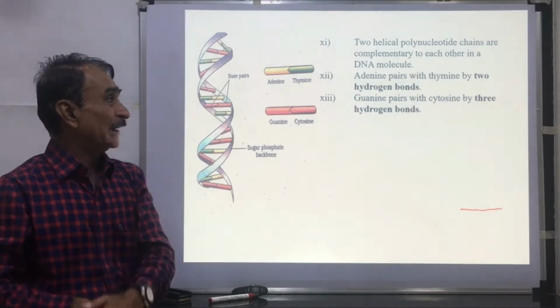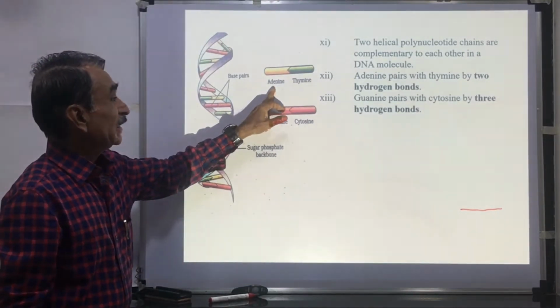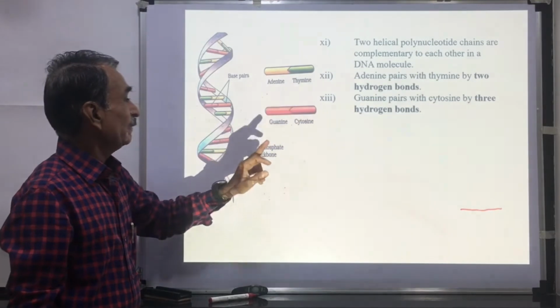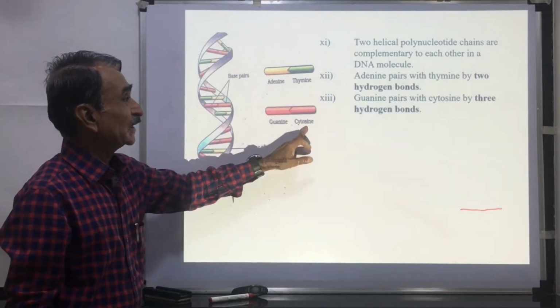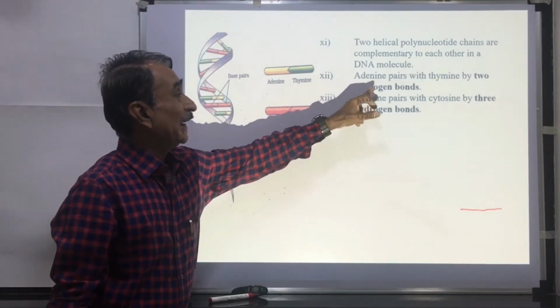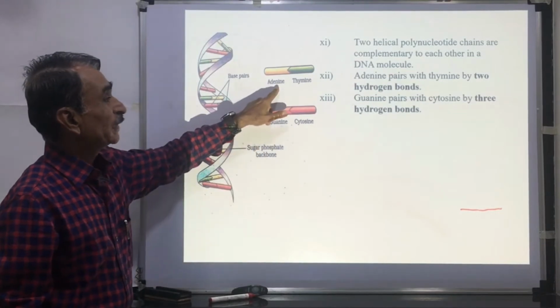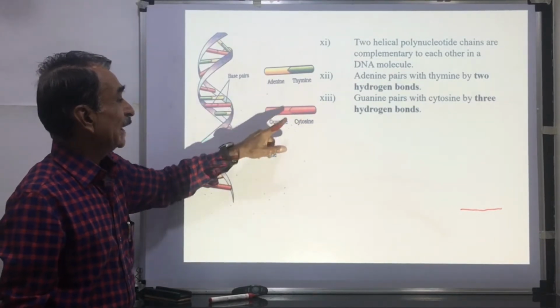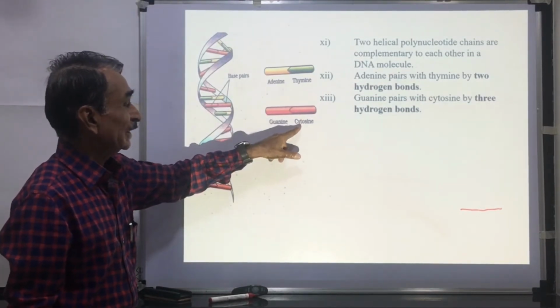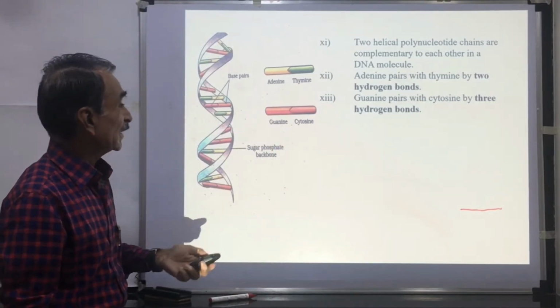Complementary means adenine pairs with thymine, and guanine always pairs with cytosine. Adenine pairs with thymine by 2 hydrogen bonds and guanine pairs with cytosine by 3 hydrogen bonds.